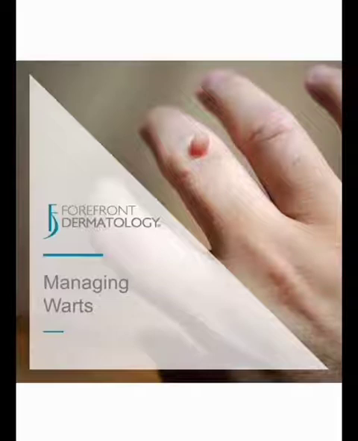Then in plain warts, we are giving topical retinoids, applied twice a day for 4 to 8 weeks. Another treatment modality is topical application of benzoyl peroxide twice a day for 4 to 8 weeks.